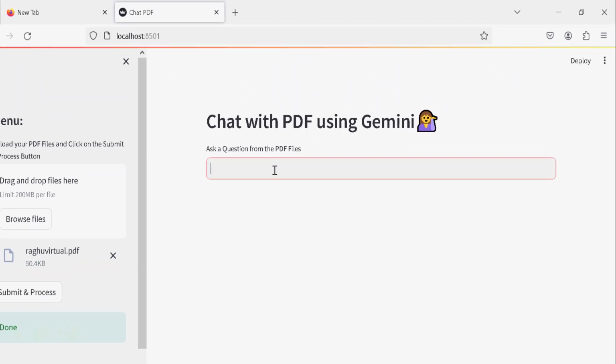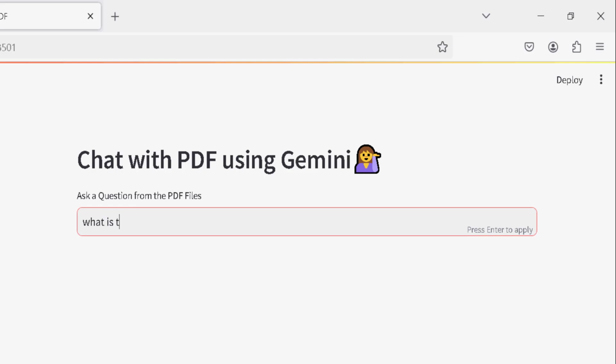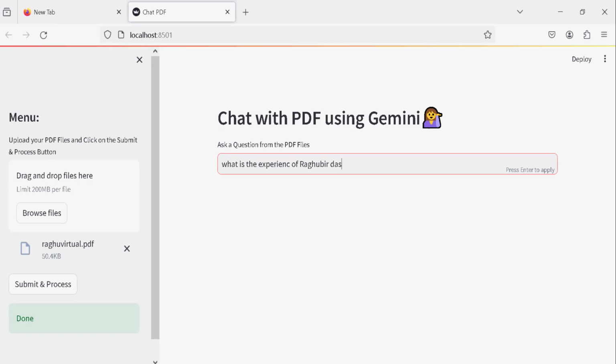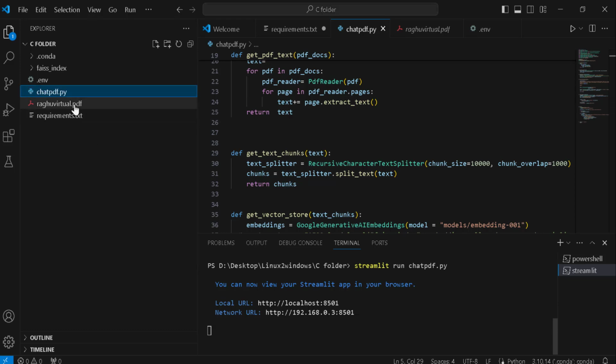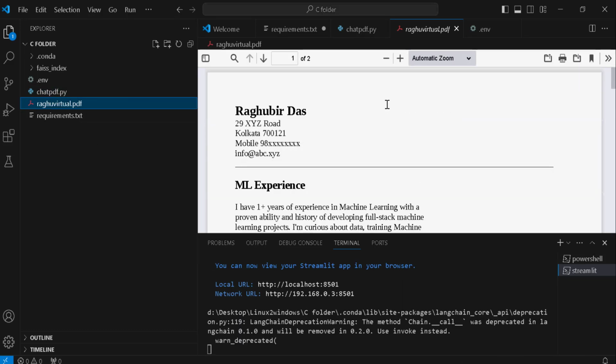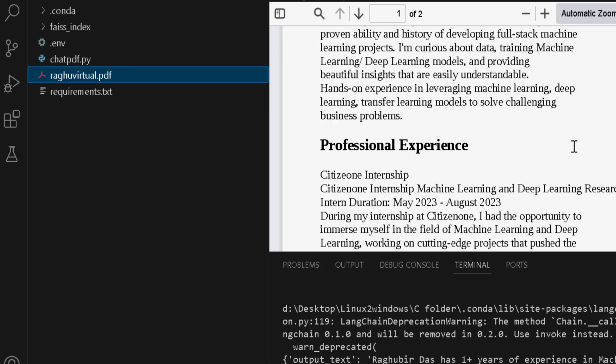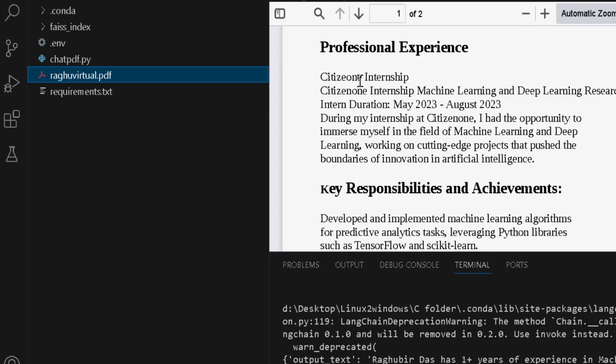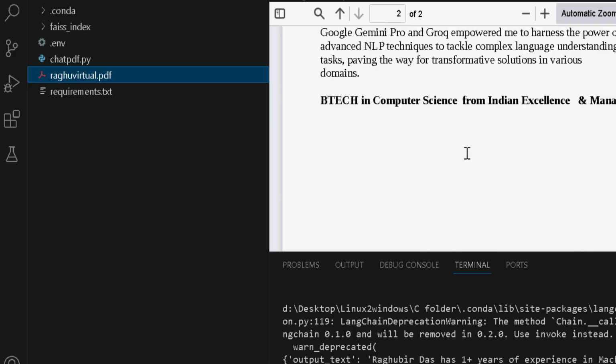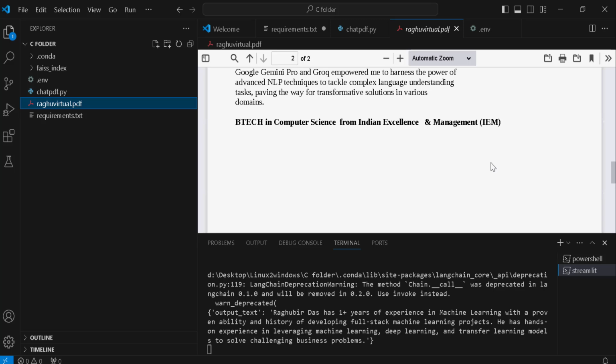Now if I write anything, what is the experience of Raghuveer Das? Okay, now before that, let me see what is there in that particular file. Raghuveer Das is a fictitious name and also a fictitious address. He has some experience in machine learning and some professional experience, and has also done an internship from Citizen One. And I'll be asking questions based on this PDF file, like BTech in computer science from Indian Institute of Excellence and Management. See, these are all fictitious things.